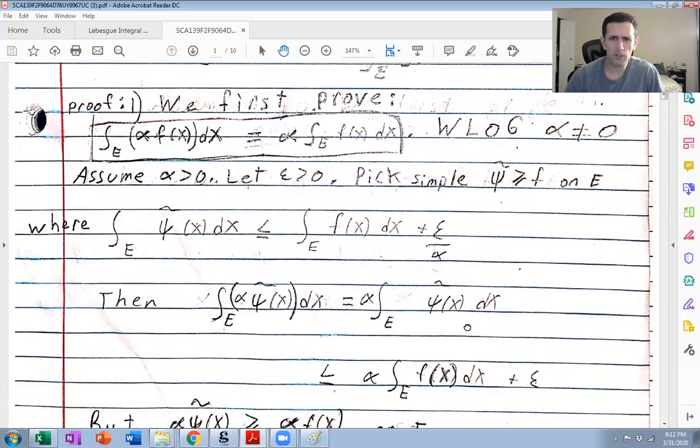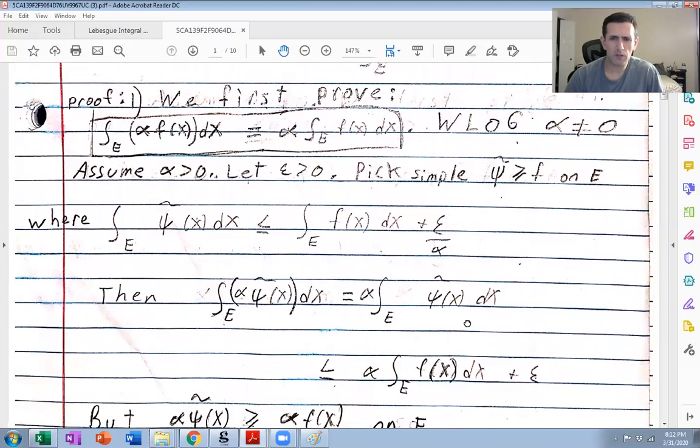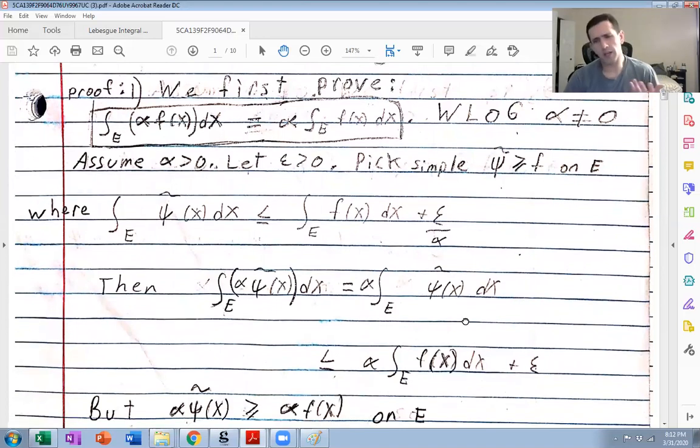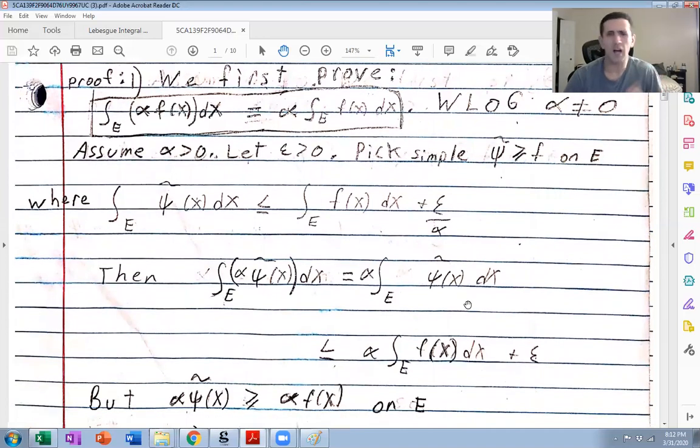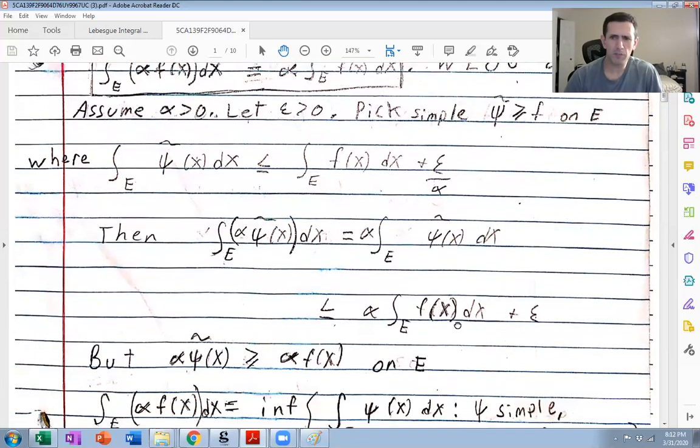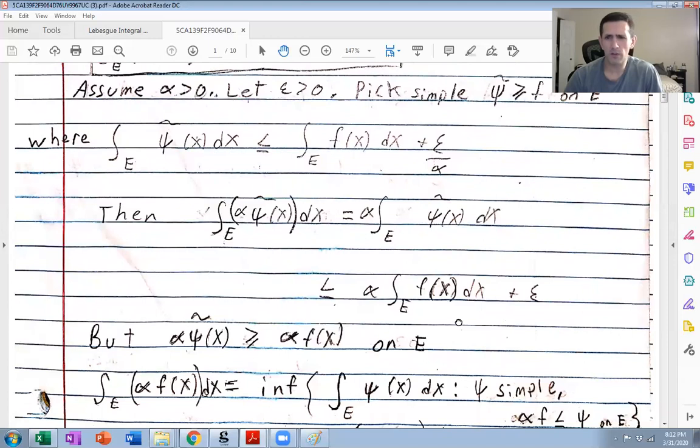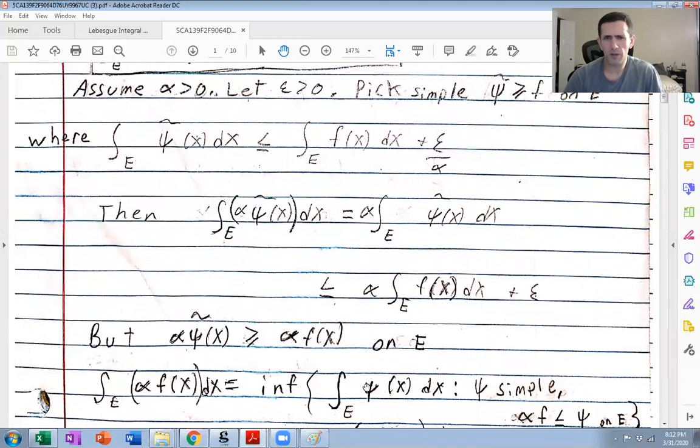So I'm going to use the upper Lebesgue integral definition one more time. So remember the definition is it's going to be the infimum of all these integrals here. Okay. Well, I have a nice simple function bigger or equal to alpha f.